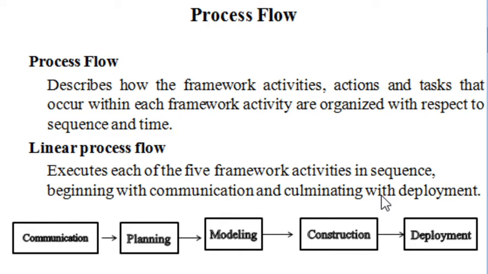Next is process flow. This process flow describes how the activities, actions, and tasks are organized. In process flow, we have different types. First one is linear process flow. In linear process flow, all the framework activities take place in a sequential manner. That is, first communication takes place, then planning, modeling, and when modeling gets completed, we move on to construction, and when construction gets completed, finally to the deployment stage.